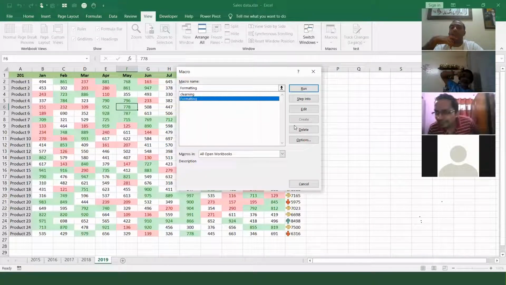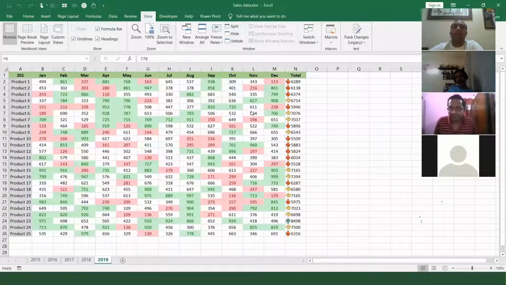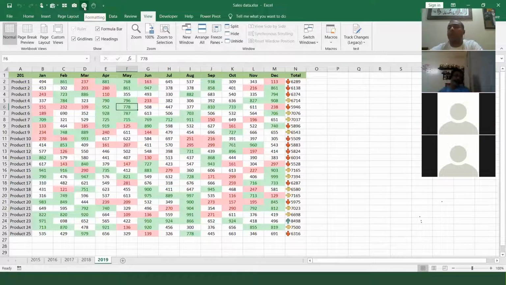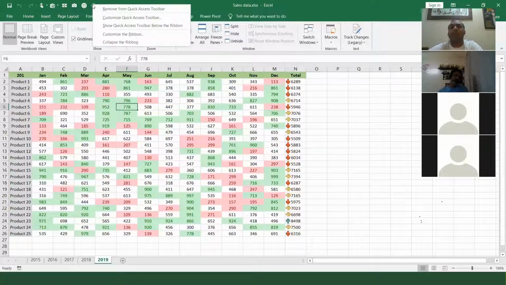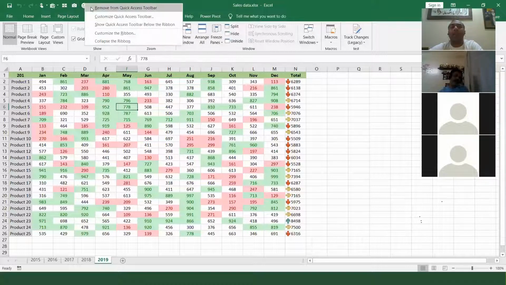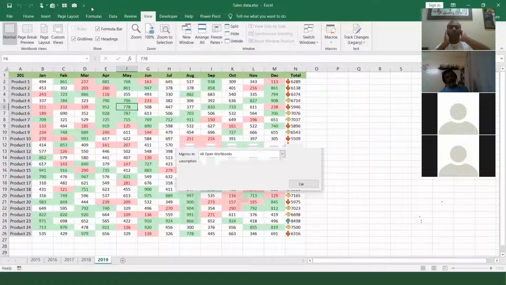When you delete, does the shortcut also get deleted? No, when you delete a macro, your shortcut will not get deleted. And after you delete a macro, if you try to use this shortcut, it will not work because this shortcut was running that macro. You deleted the macro, so how will it work? So you have to remove this button manually. Manually means you just have to right click like this and say remove, and it will be removed. Again, right click, remove. So this way you add and remove the button. Okay, friends?